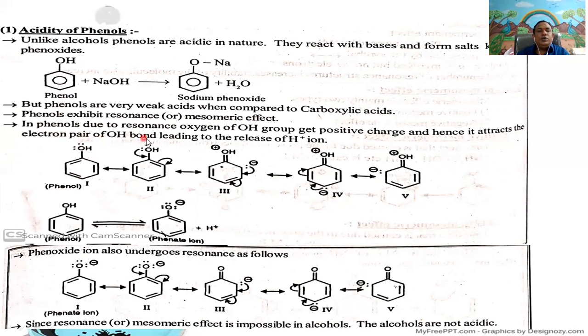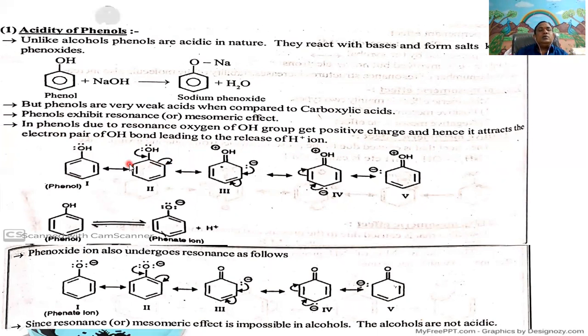In phenol, due to the resonance, oxygen of the OH group gets positive charge and hence it attracts the electron pair of the OH bond, leading to the release of proton or H plus ion.